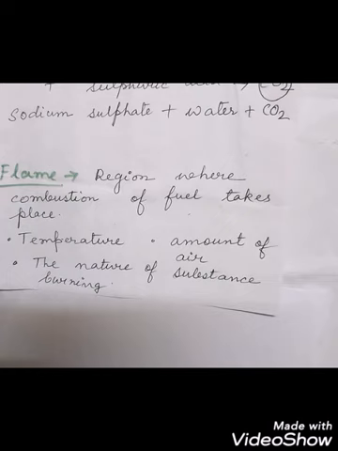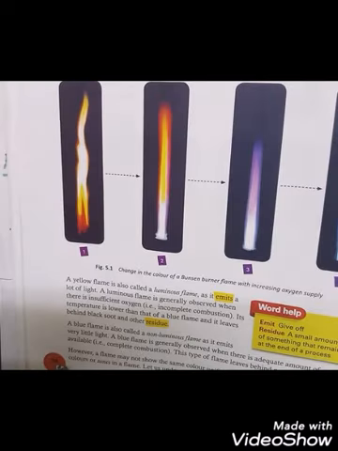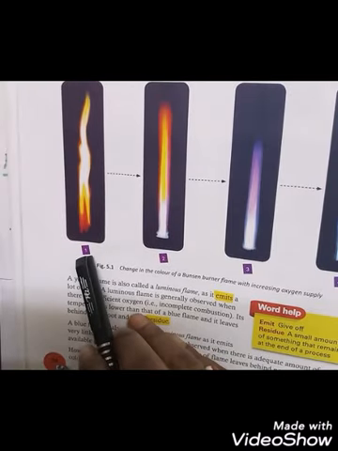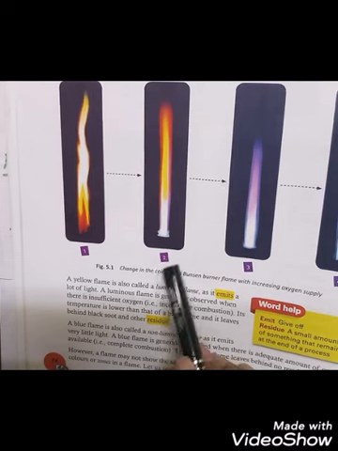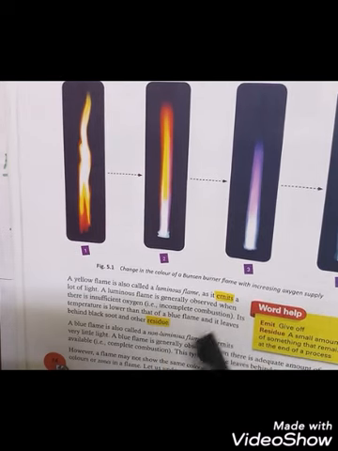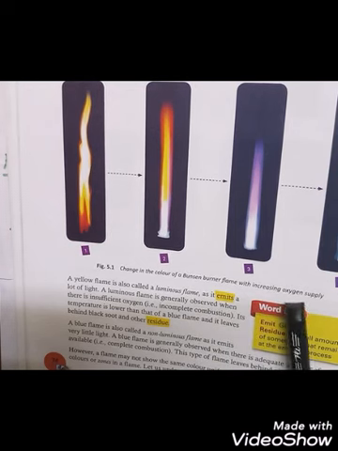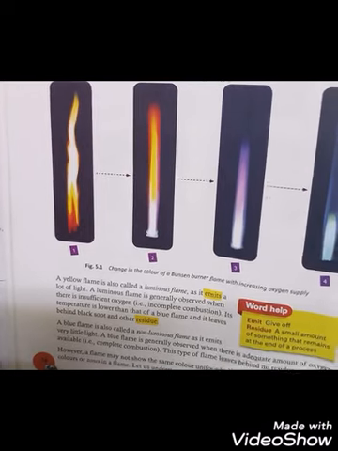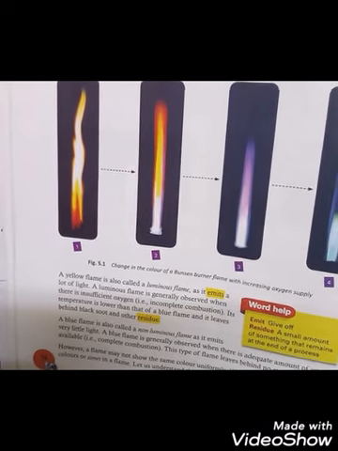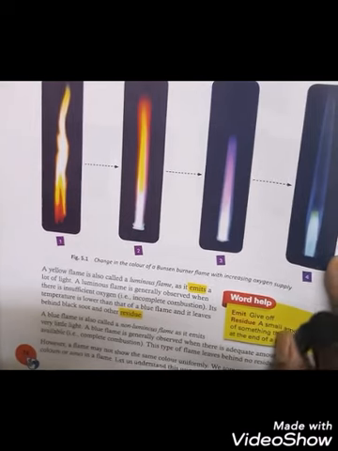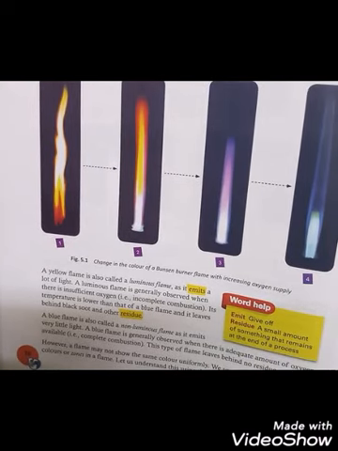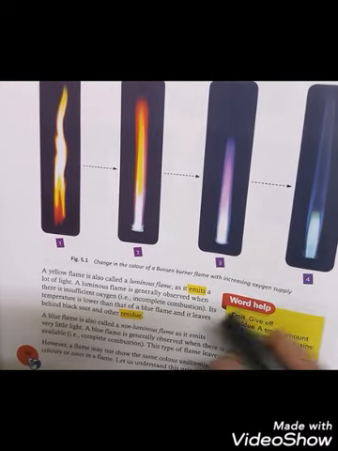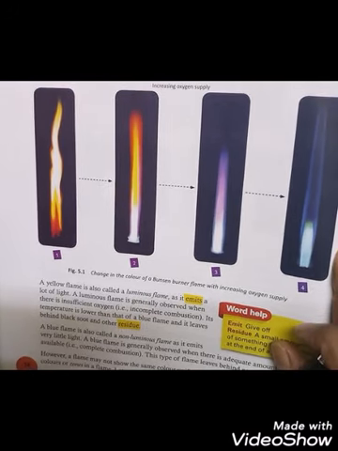As you can see in your book, I'll show you now. See here, this is picture 1, this is image 2, this is 3, and this is 4. This is the change in color of the Bunsen burner flame with increasing oxygen supply. The burner that we generally use in the laboratories is called the Bunsen burner. This is used for heating the substances, heating the chemicals that you use while performing different experiments.